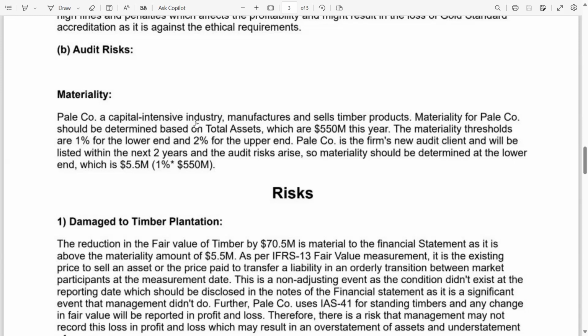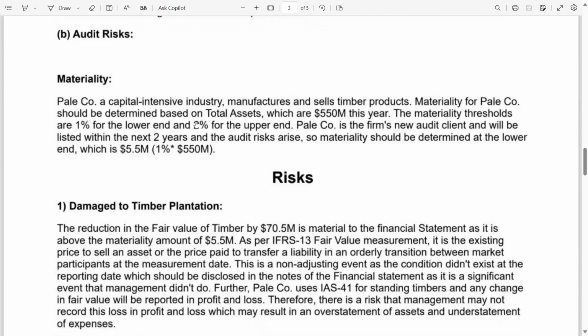Okay, guys. Pale Company, a capital intensive industry, manufactures and sells timber products. Materiality for Pale Company should be determined based on total assets, which are 550 million this year. The materiality thresholds are 1% for the lower end and 2% for the upper end. Pale Company is the firm's new audit client and will be listed within the next 2 years, and audit risk arises, so materiality should be determined at the lower end, which is $5.5 million. Why? 1% at the lower end multiplied by 550 million gives 5.5 million.